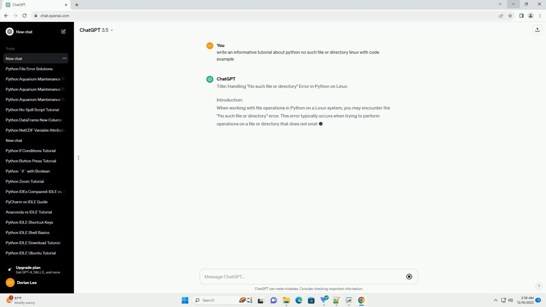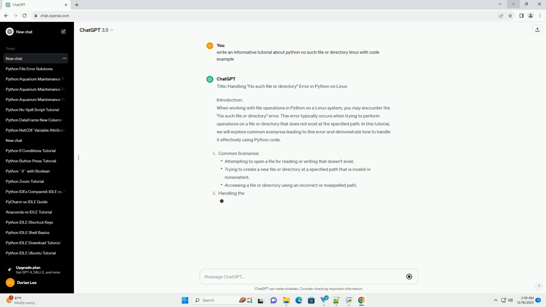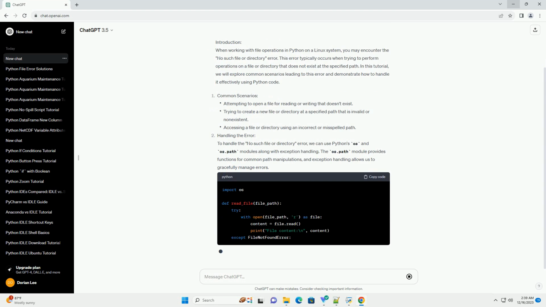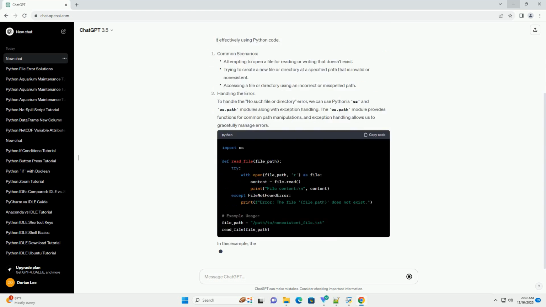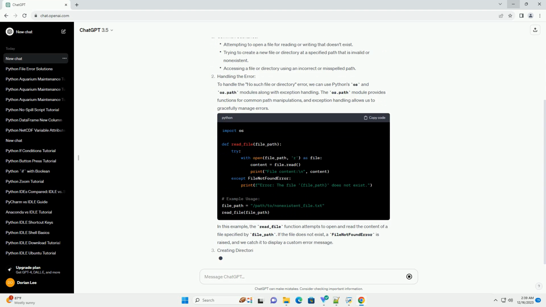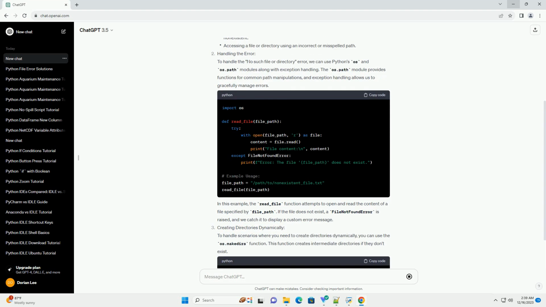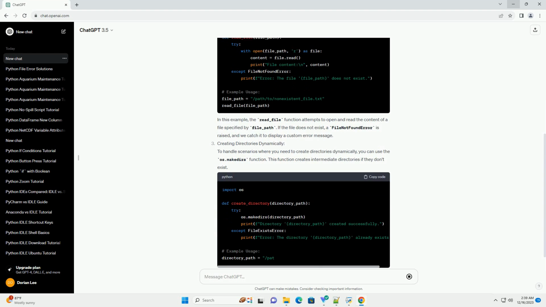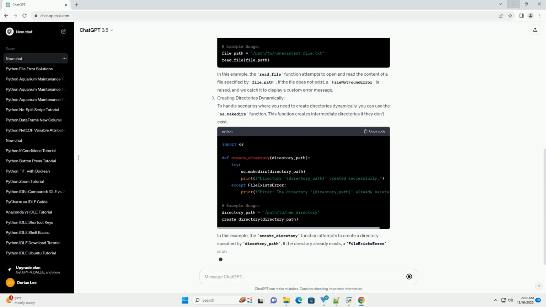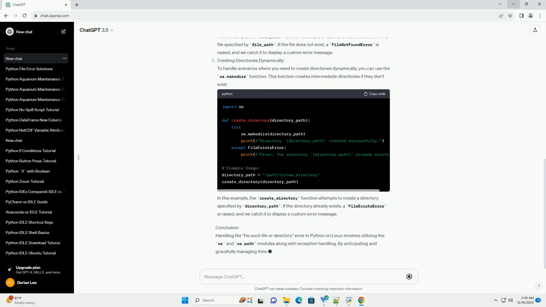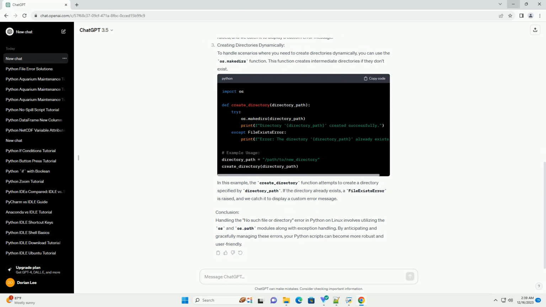Title: Handling no such file or directory error in Python on Linux. Introduction. When working with file operations in Python on a Linux system, you may encounter the no such file or directory error. This error typically occurs when trying to perform operations on a file or directory that does not exist at the specified path. In this tutorial, we will explore common scenarios leading to this error and demonstrate how to handle it effectively using Python code.